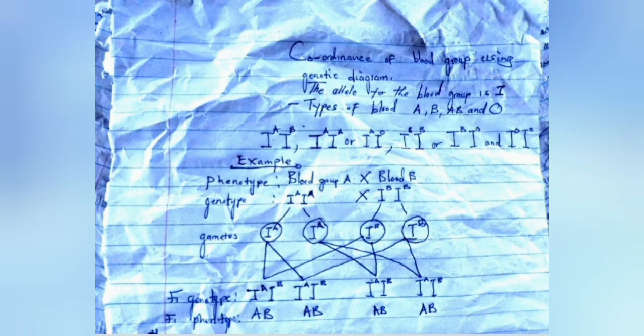So an example is this one. They can say, explain the codominance of the blood group.